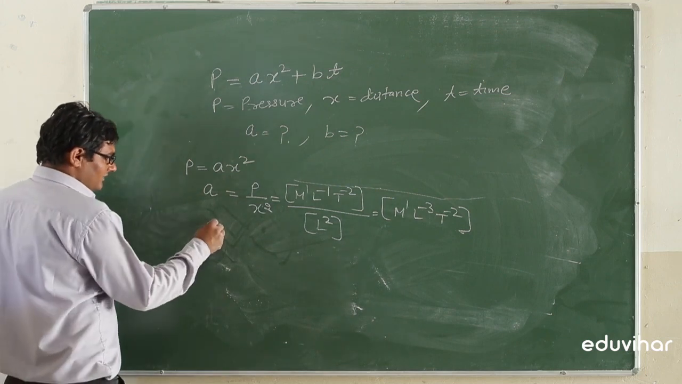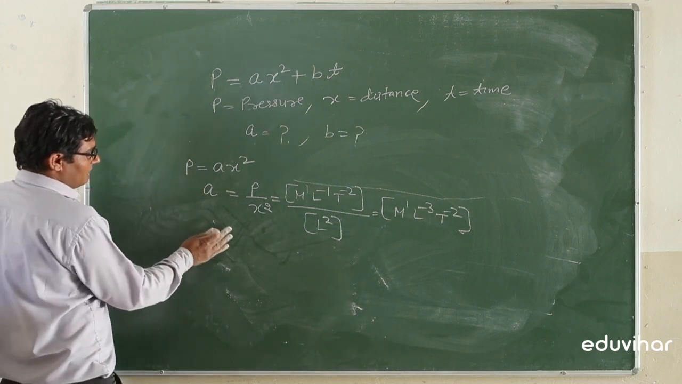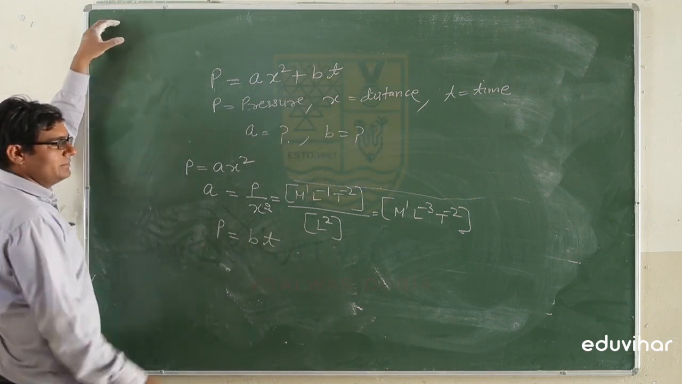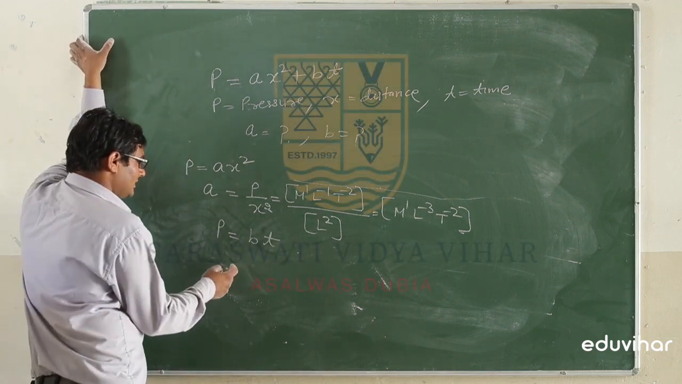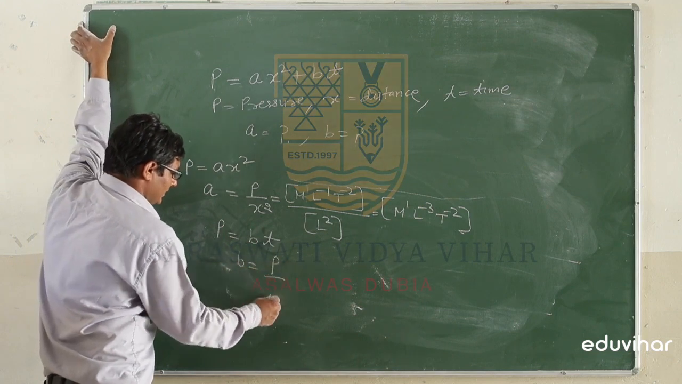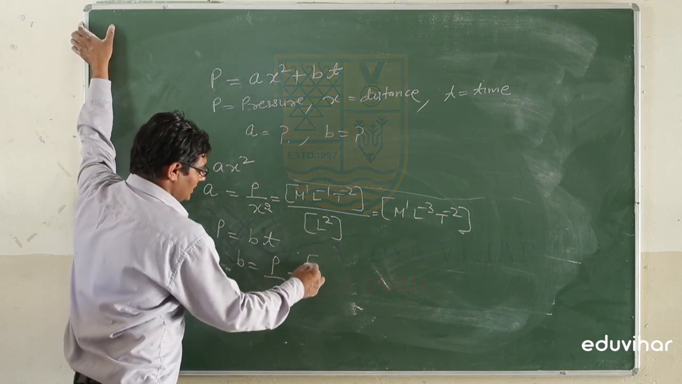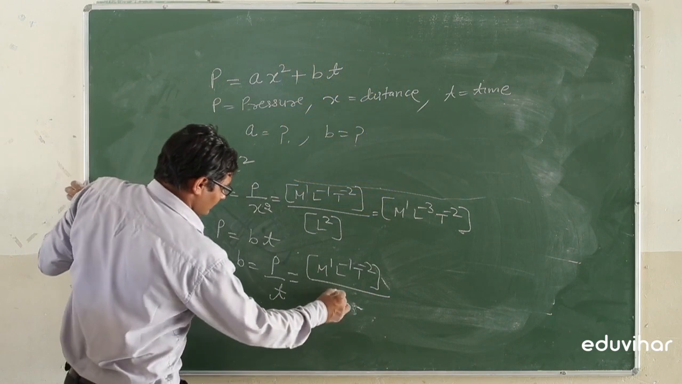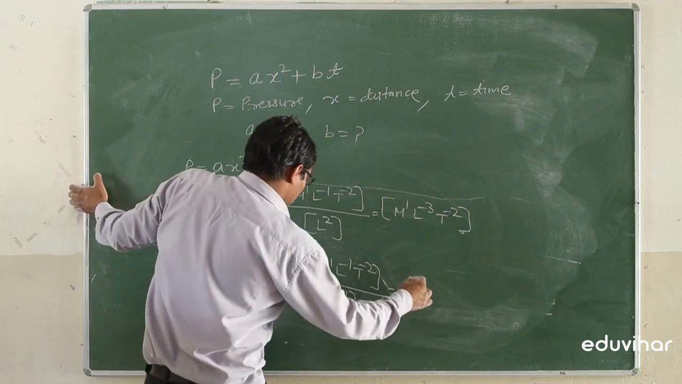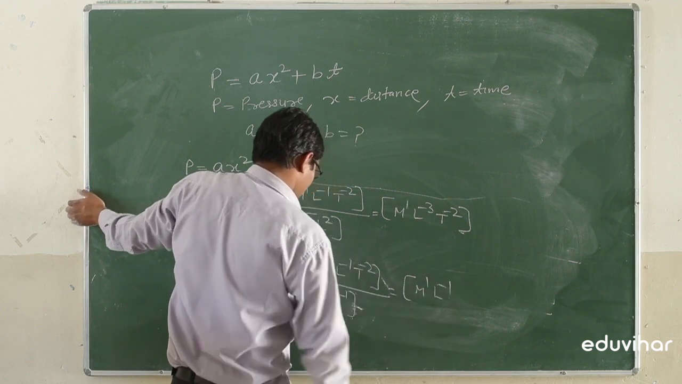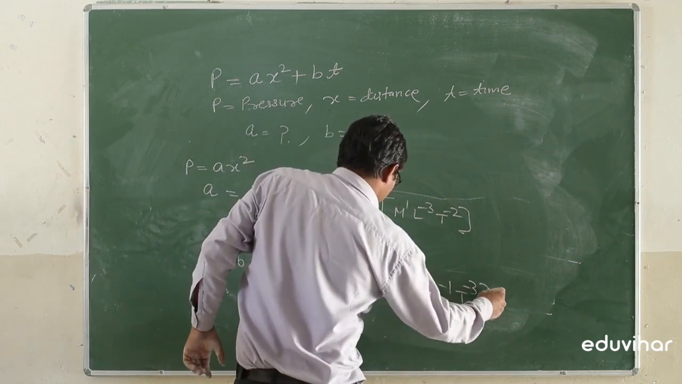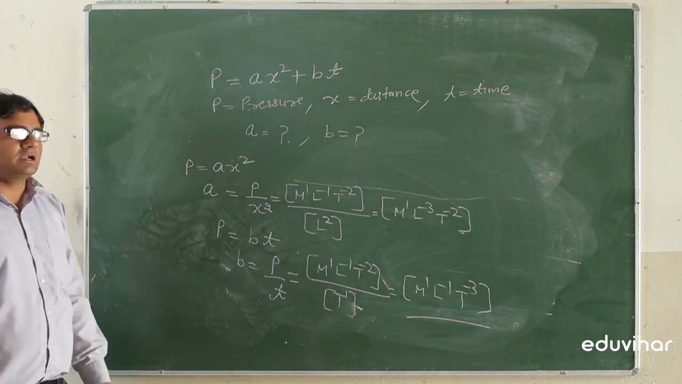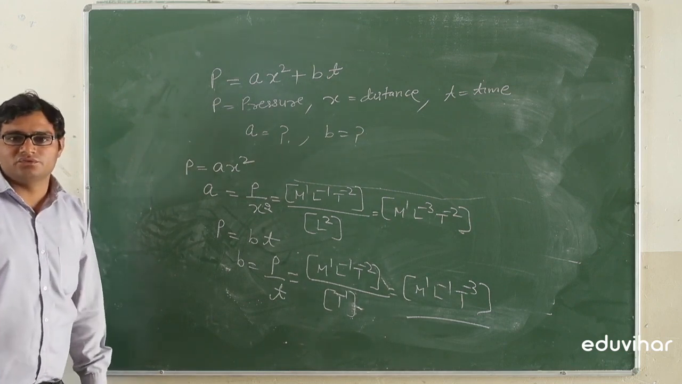In the same manner, we will find the dimension of B. So how can we find the dimension of B? Putting the value of pressure is equal to B into T, where T is the time. B is equal to P divided by T. And pressure having the dimension formula M1 L minus 1 T minus 2 divided by time T1. So we will calculate the value here, M1 L minus 1 T minus 3. This is the dimensional formula for the constant B. So this is another method to show the dimensions of the constants.